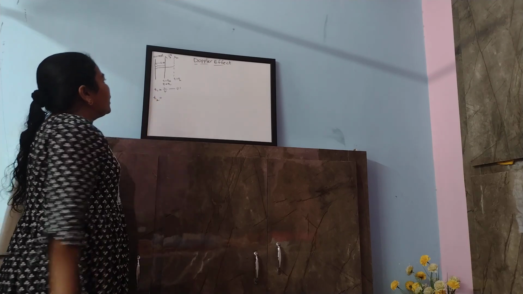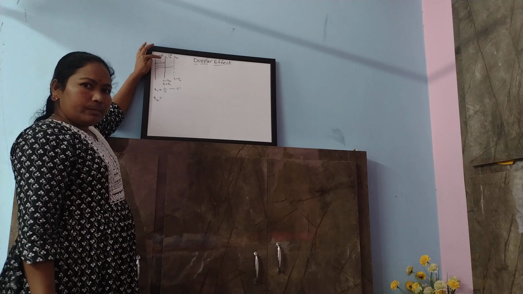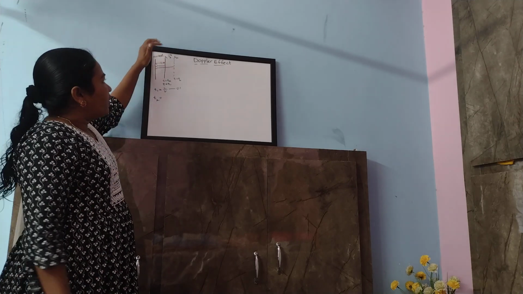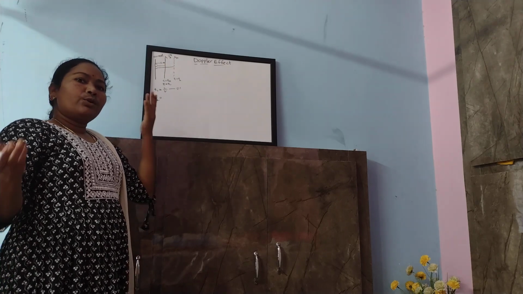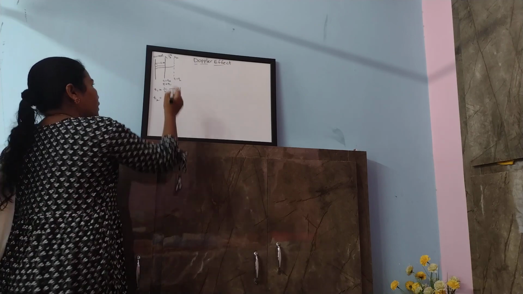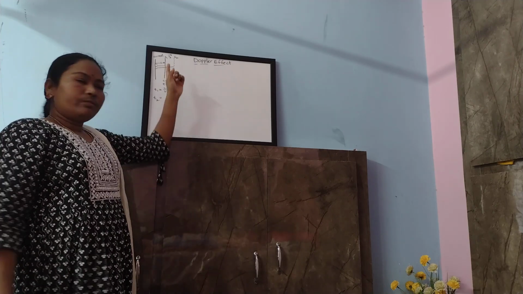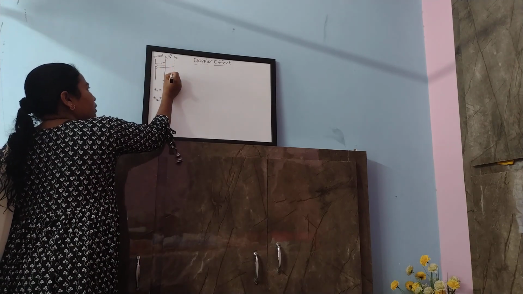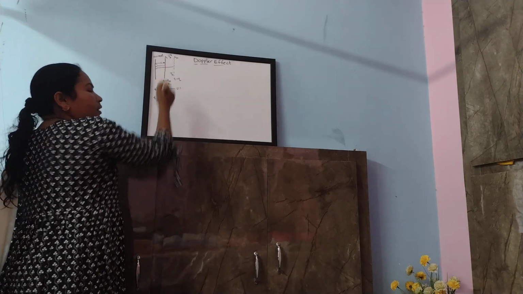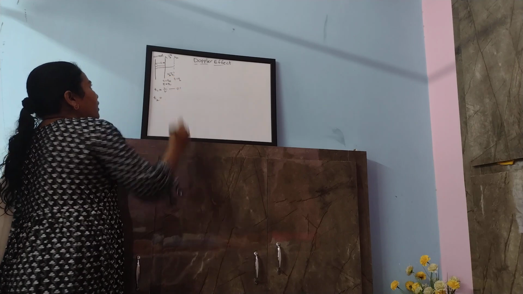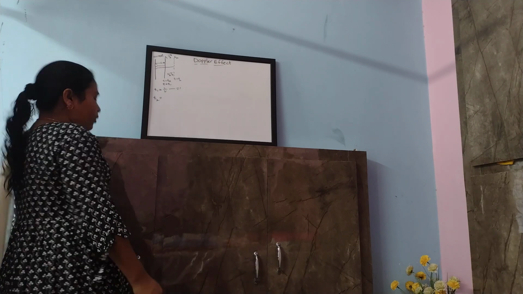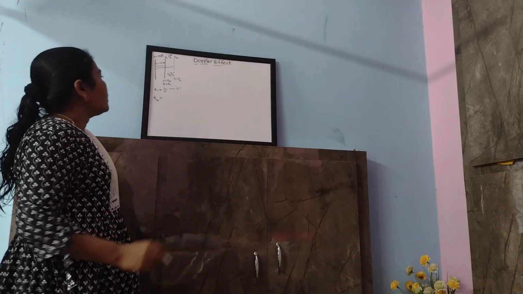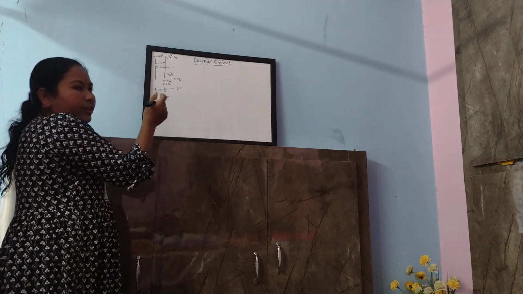Here we know that at the S1 position it emits one crest. At the S2 position it releases the second crest. We know that the time taken between two successive crests is called the time period. So the time taken from S1 to S2 is T0, the time period, and we know the velocity of the source is Vs. So the distance traveled from S1 to S2 is Vs into T0. From this we can find out the T2.